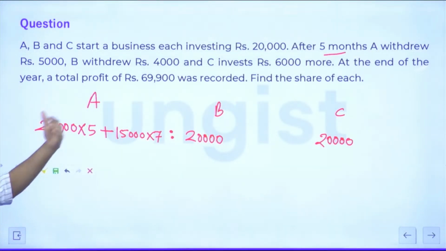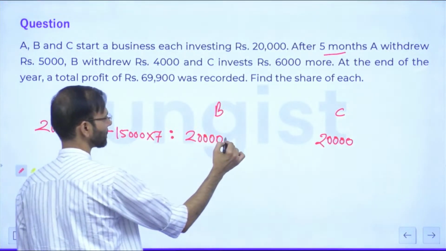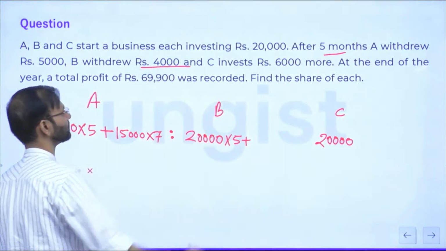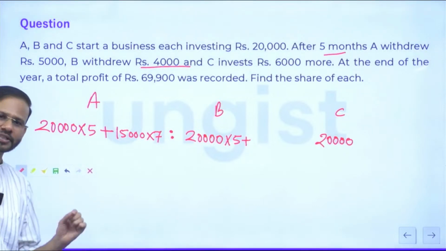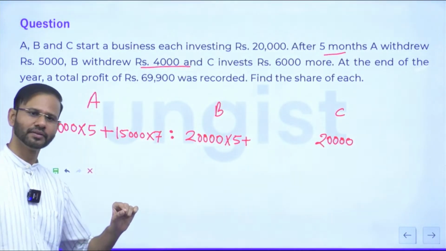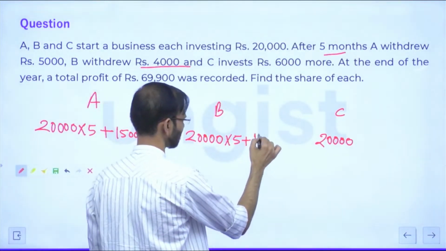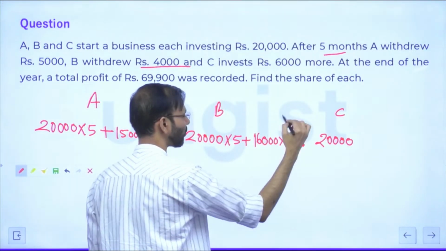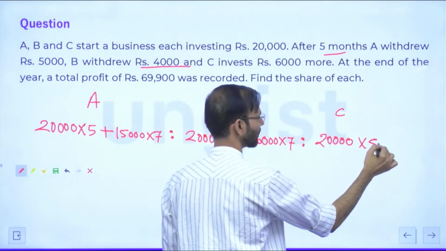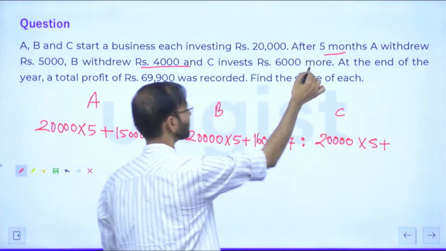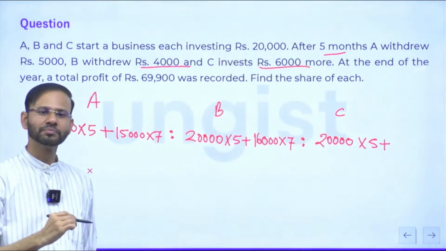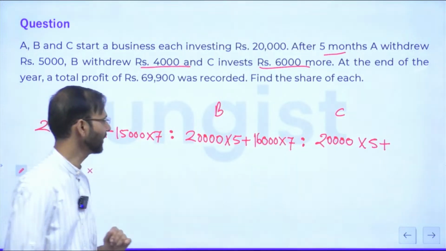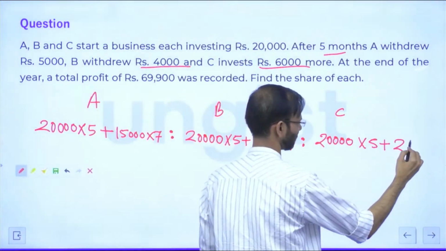After that, what about B? B withdrew 4,000. So 16,000 into 7. Okay. And what about C? C invested 6,000 more. It means 26,000 into 7. Right. Good.